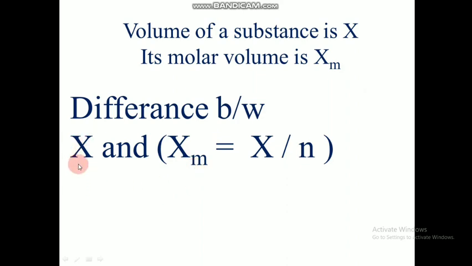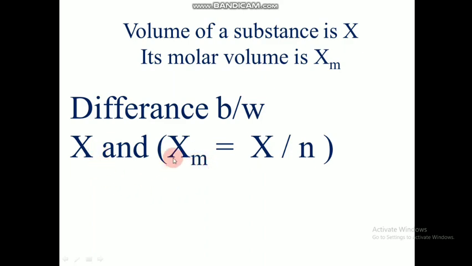So X is the volume, or for a matter, however much space is needed to occupy, that is known as volume, and molar volume is nothing but the volume required for 1 mole of substance to exist. So volume is the space needed for the substance to exist, and molar volume is the space needed for 1 mole of substance to exist.